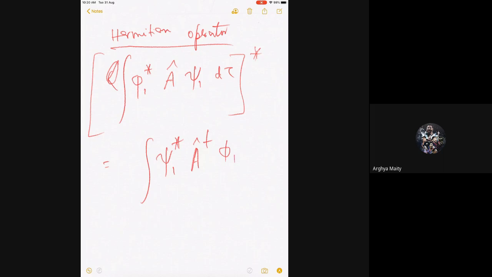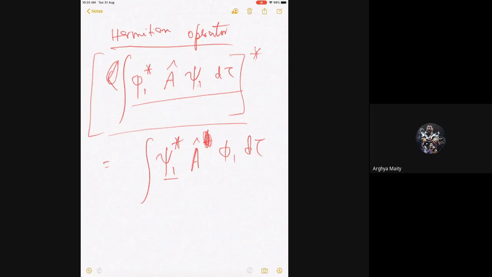I'm writing it again. See, I have written the Hermitian operator definition. I have taken the conjugate of this integration. This is a number, right? It's a definite integral over the entire volume element. So they have to be taken as conjugates of these in reverse order. If you take reverse order, this psi 1 becomes star, and as soon as it becomes star, it goes on the left. Then A becomes A dagger, but A dagger is equal to A, so I remove it.